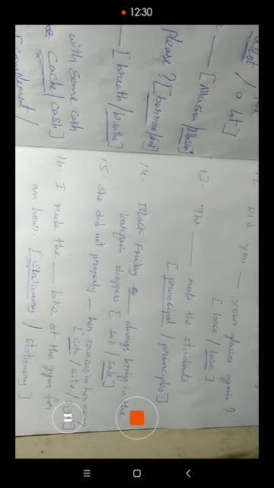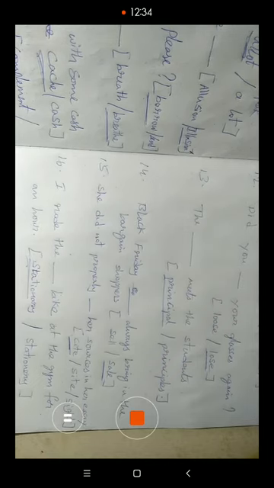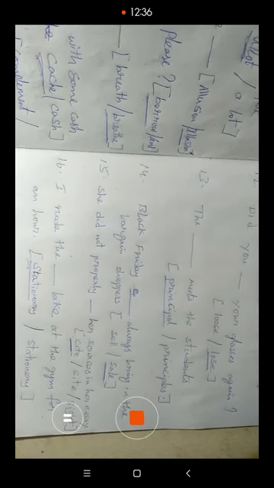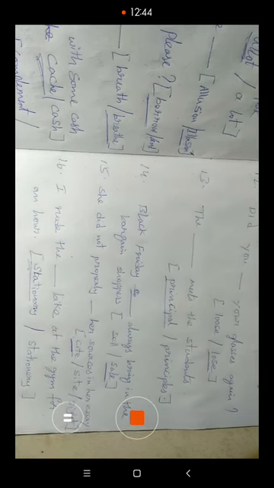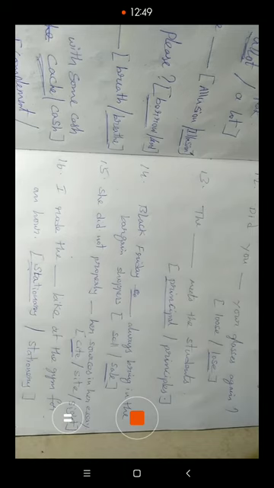And next one, the ball went dash the window. Threw and through. Sorry for the mistake. T-H-R-E-W, threw, is the verb's second form. And through is a preposition. Threw means we passed the ball by using force from one side to another.